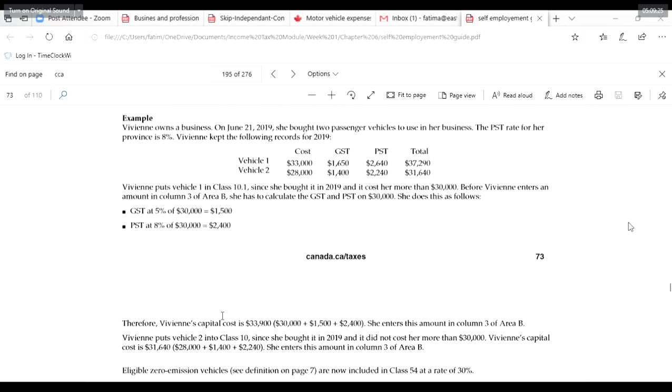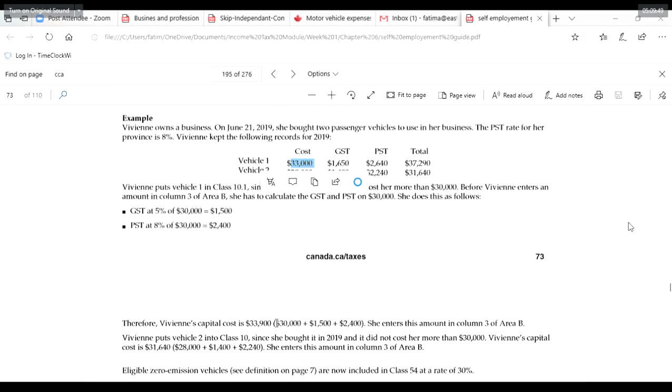She puts vehicle 2 in class 10 since she bought it and it does not cost her more than 30,000. So guys, if you bought any vehicle in 2019 like Vivian, her GST and PST will not be on 33,000. It will be on $30,000.